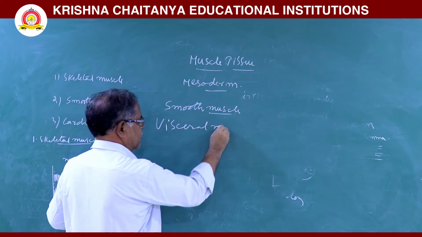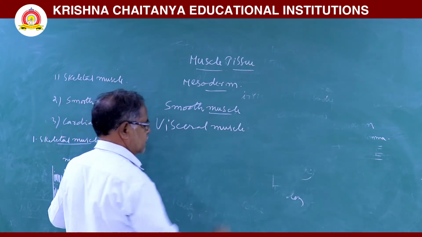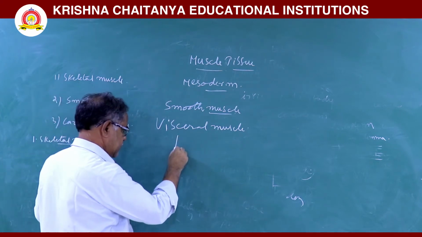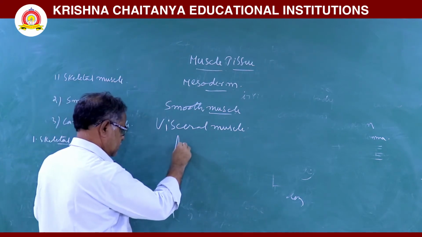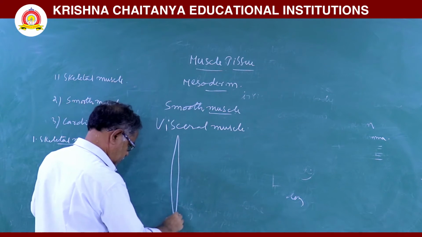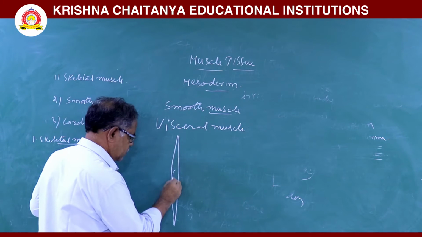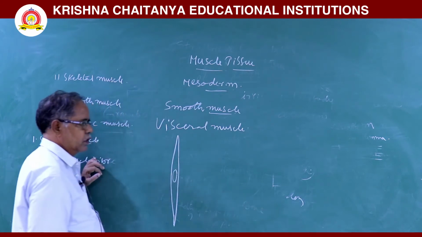Visceral muscles are structured in a spindle shape. Here only one nucleus is there.